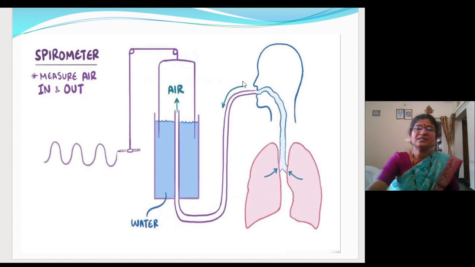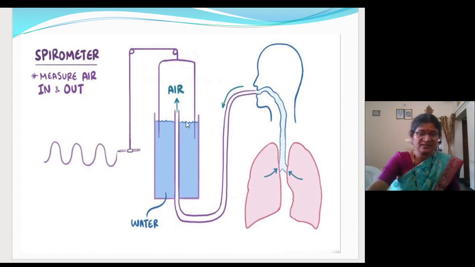When the person exhales, the air will get filled here. The volume of the air in this chamber will increase, and this chamber will get lifted up. So I told it the opposite. Fine.